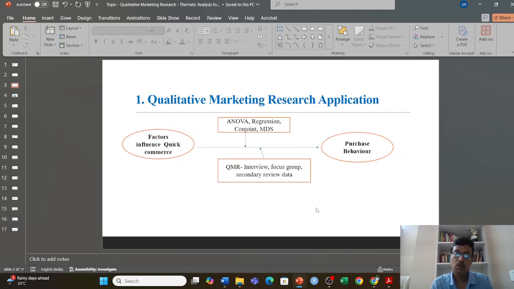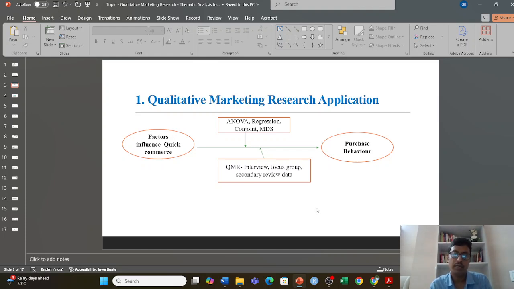If I consider any kind of business research problem, be it academic or industry research, take the example of factors influencing quick commerce in India. That example I have taken, and I'll be using it as a use case in today's session. What factors are important for the rise of quick commerce and actually influence consumer purchase behavior? I can take a quantitative approach and a qualitative approach.